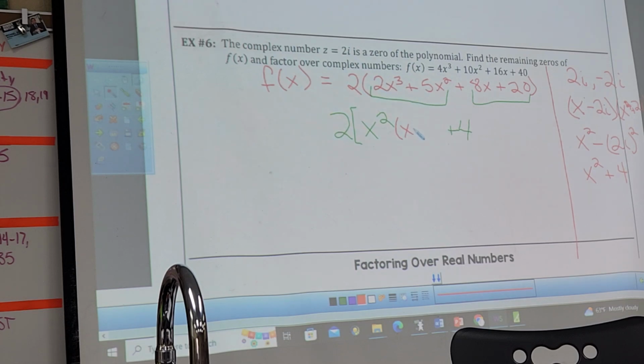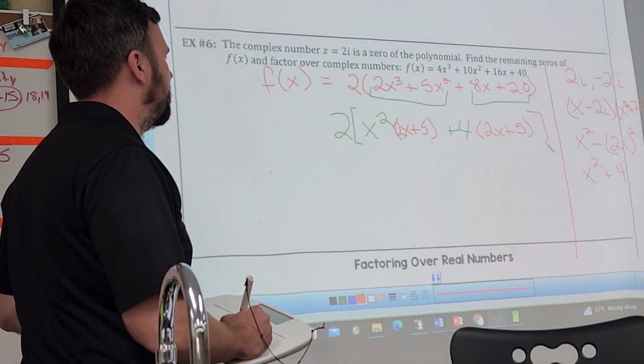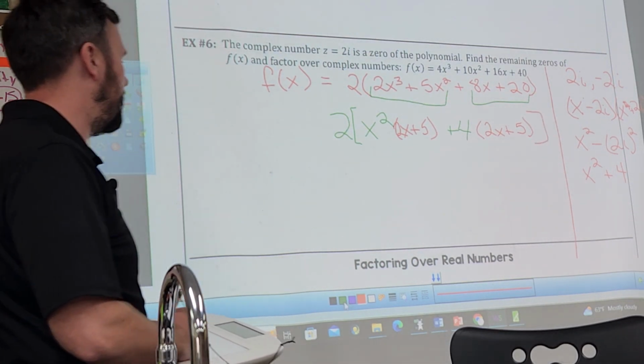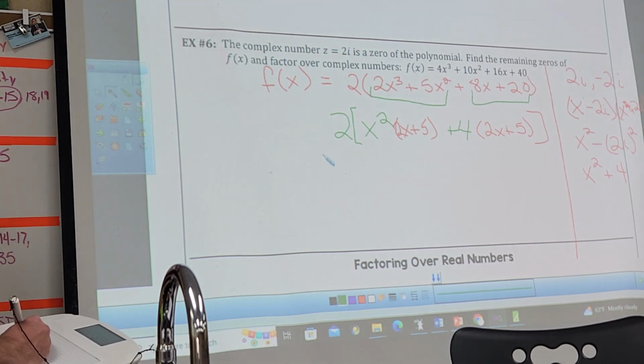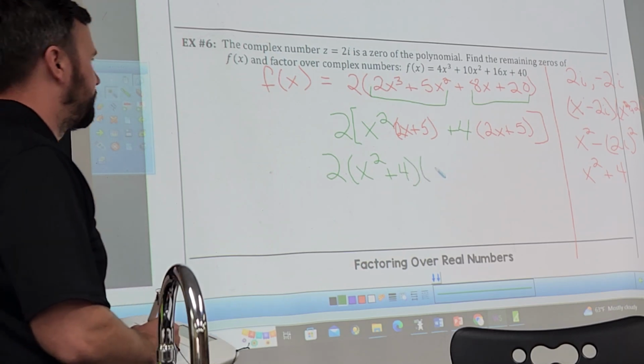Wait, I can't pull everything, can I? It's 2x plus 5. And is the other one 2x plus 5? Yeah. So does it work? It worked. And then do I have enough information here to actually group them out now? And then I'll be done, right? It'll be find the remaining zeros. So from here, I actually don't have to finish this beast because I know what the other factor is, but I just want to show you.